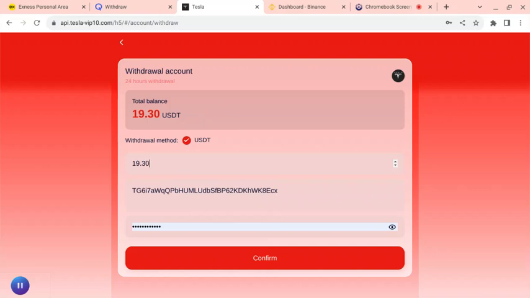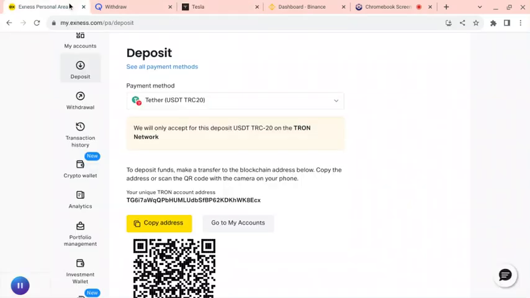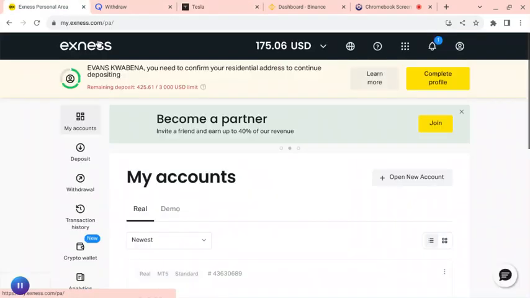How I do my arbitrage. I have many ways of doing arbitrage, but I want to show you one way because people think that I just come, show them, then go. I don't do it live for them to see. So I'm doing this live for you to see. Then I'll click on continue. This is the amount in my account right now, 175.06 USD. That's the amount in my wallet right now.